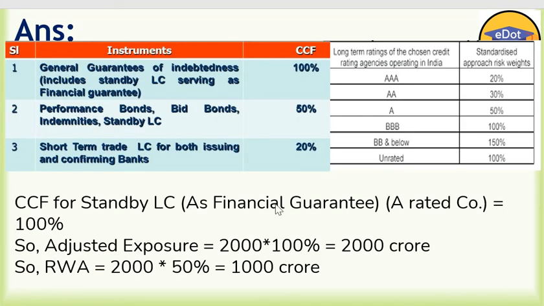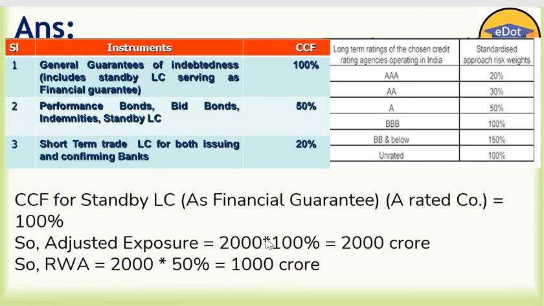CCF for the standby LC A rated is 100%, first line. So we take adjusted exposure 2000 into 100%, we are getting the same amount, 2000 crore. Then the risk weight is how much? 50%, because A rated. So A rated risk weight is 50%.